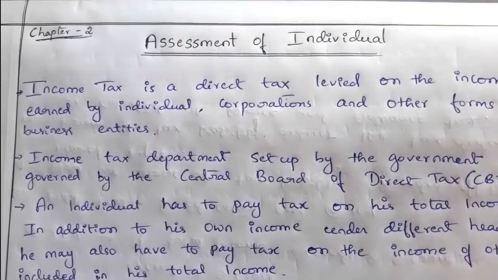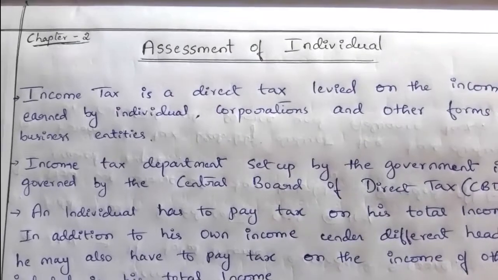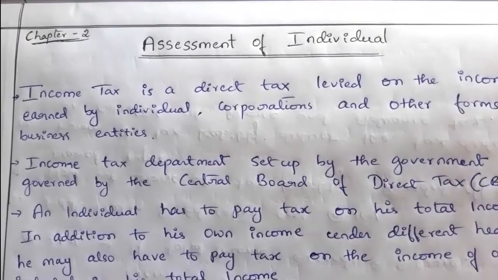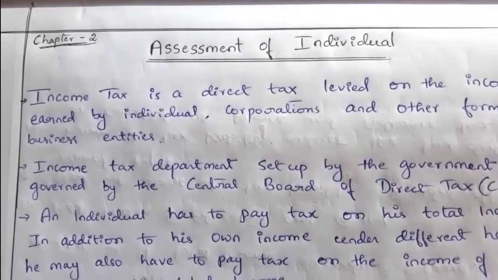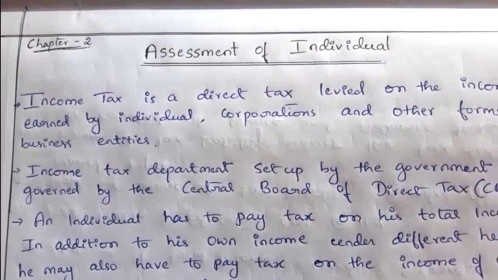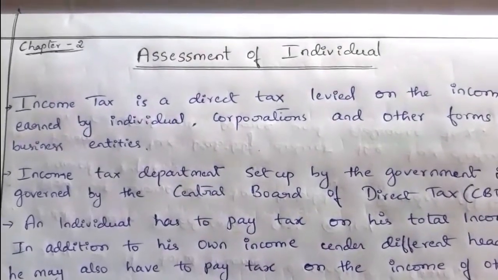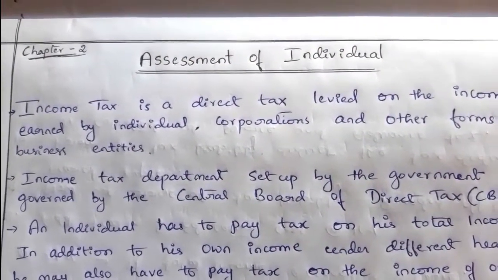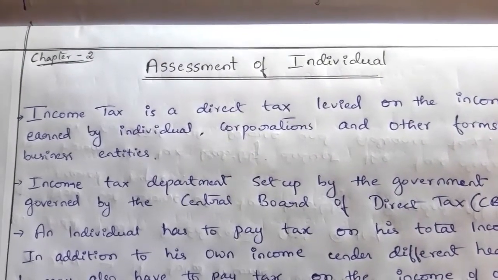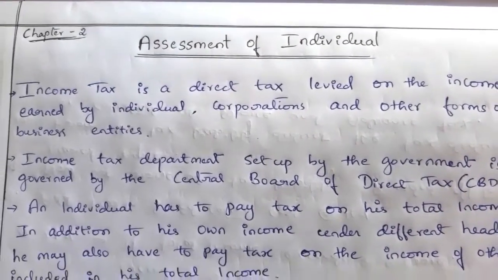So here we have to compute. In this chapter we are going to learn how to compute the amount of tax an individual has to pay to the income tax department. This procedure of computation is known as assessment of individual. So here we are going to assess, or find, how much income tax an individual has to pay to the income tax department. That is the procedure we are going to learn in this chapter.